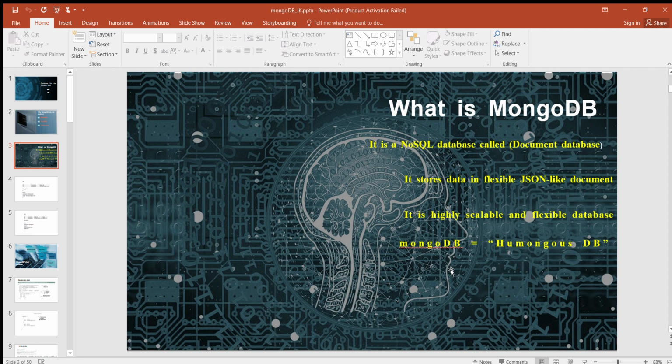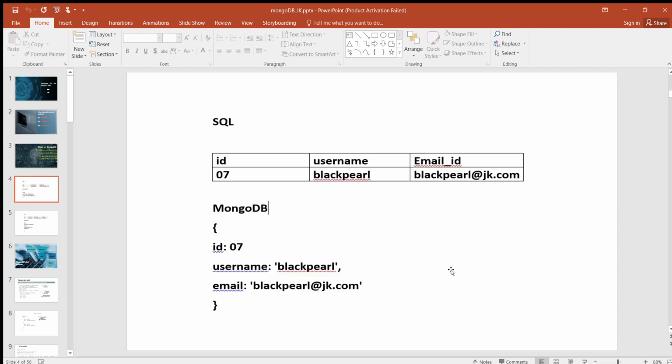Here's an example. In SQL, structured query language, we store data in rows and columns. Like we have three columns: ID, username, and email ID. In the first row, ID is 07, username is Blackpearl, and email ID is blackpearl at gmail.com. And the same data is stored in MongoDB in a document format. Curly bracket open, ID 07, username is Blackpearl, and email ID.